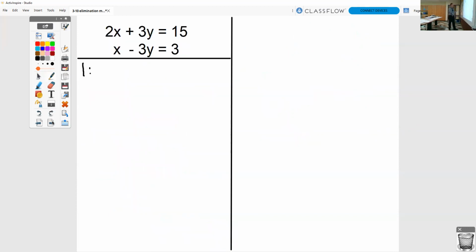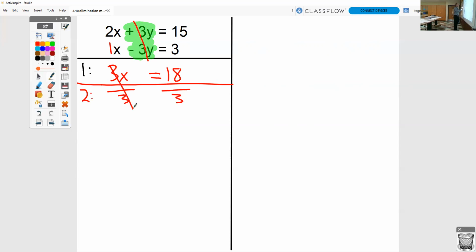Let's do another one. In this one, we have opposites with our y's. So the first step is to add going down. When we add going down, that +3 and that -3 y will cancel each other out. There's really a 1 in front of that x, so 2x plus 1x is 3x. 15 plus 3 is 18. The second step says to solve that equation. So divide by 3, divide by 3. 18 divided by 3 is 6. There's our first answer.